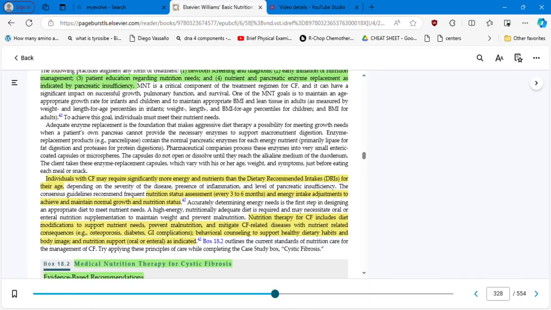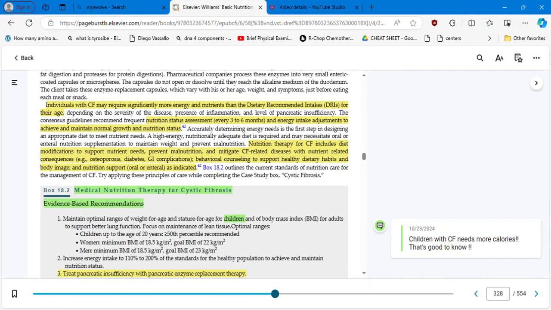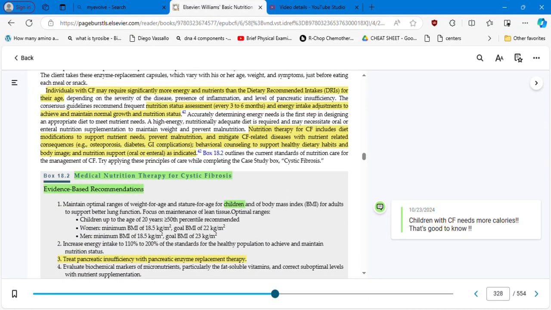Now, individuals with cystic fibrosis may require significantly more energy and nutrients than dietary recommended intakes for their age, especially children that are having CF. They need more nutrients than regular healthy children. Nutrition status assessment, we have to do it every 3 to 6 months. We have to closely monitor this, and adjust energy intake to achieve and maintain normal growth and nutrition status.